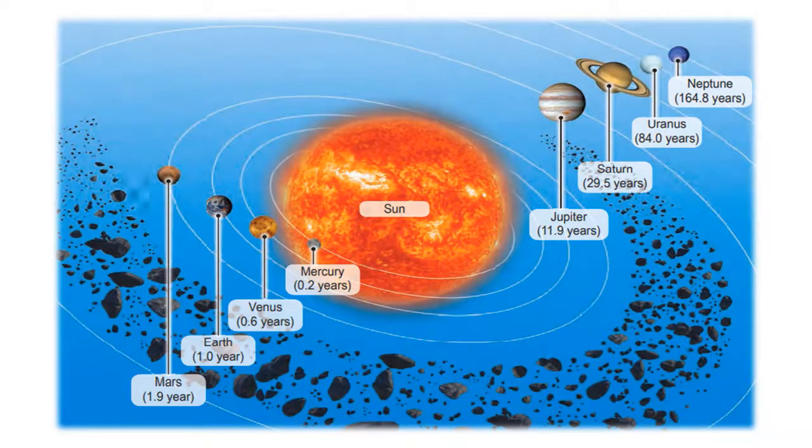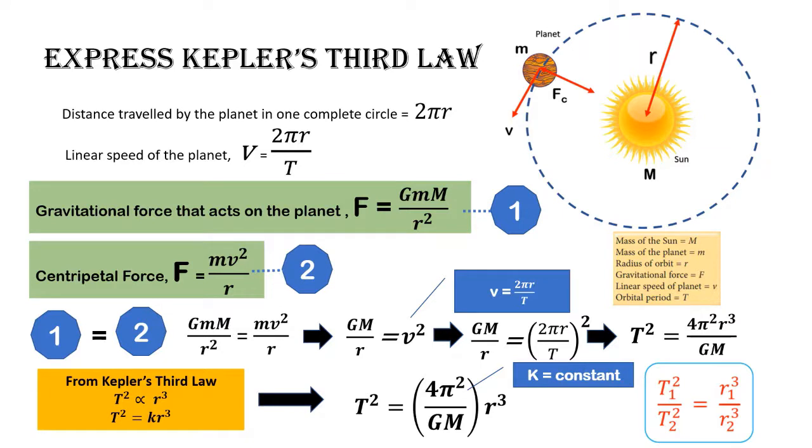We can derive Kepler's third law by using Newton's universal law of gravitation and centripetal force. Let the distance traveled by the planet in one complete circle equal 2πr. Then, the linear speed of the planet, v, equals 2πr over T. The planet orbits the Sun, so the gravity provides the centripetal force. So, we set Newton's universal law of gravitation equal to the centripetal force, and we have equation 1 equal to equation 2. The mass m cancels, as well as one r. Then we have the equation GM over r equal to v squared.